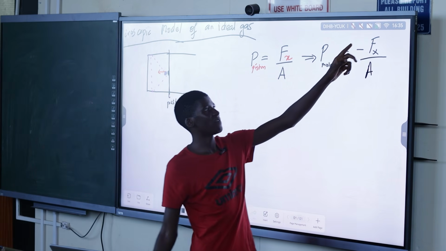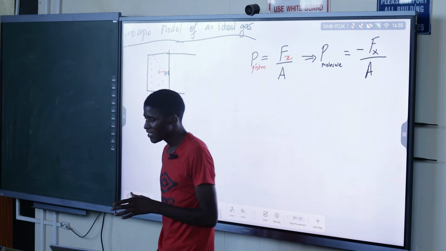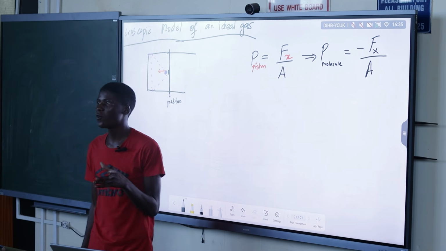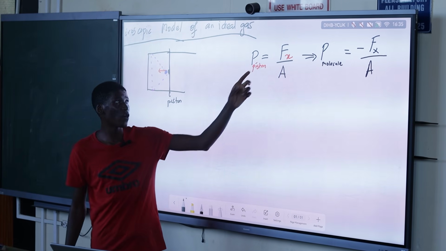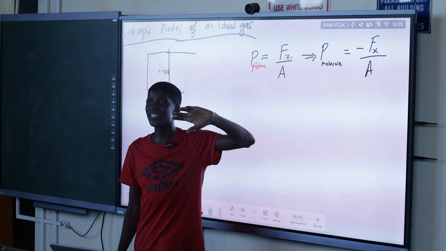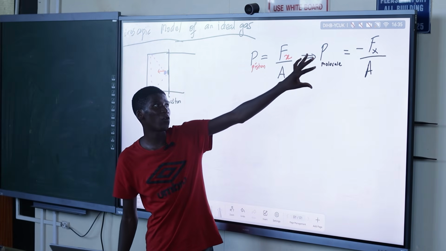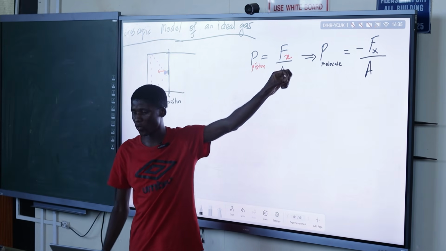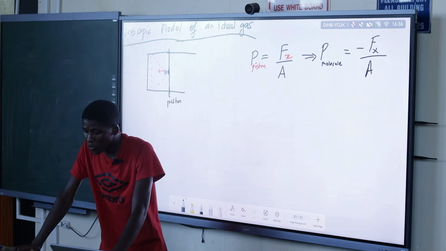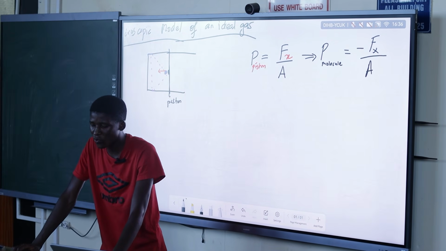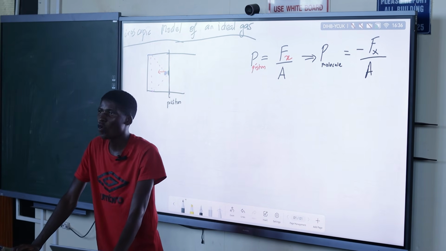The negative simply means that the force is in the opposite direction, of the same magnitude. So this is the pressure exerted on the molecule by the piston. We're just going to use the x component.